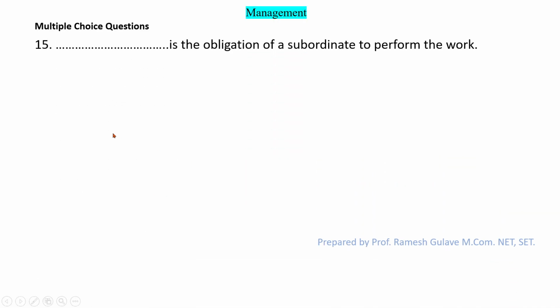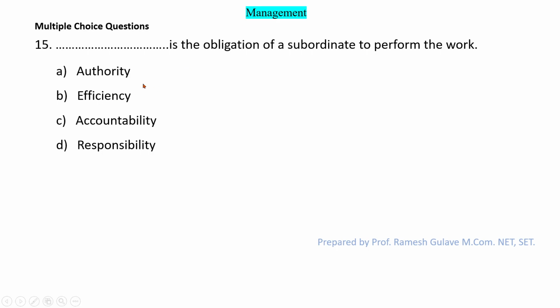Next question says dash is the obligation of a subordinate to perform the work. So this is basically obligation and it cannot be authority, efficiency, accountability. Yes, it is responsibility. So responsibility is the obligation of a subordinate to perform the work, right? So here option D is the right answer. See students, authority is the power basically, right? And responsibility is the obligation.